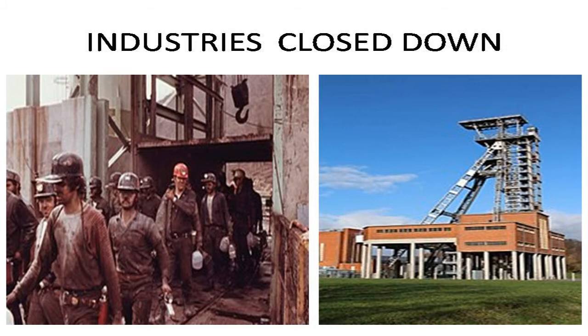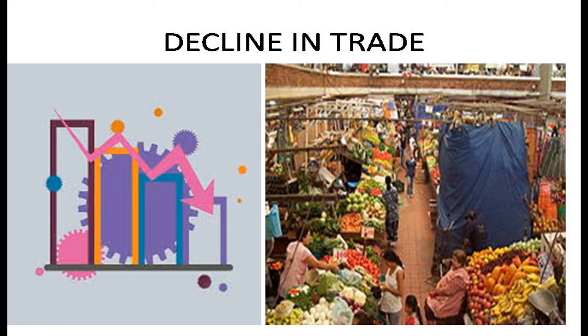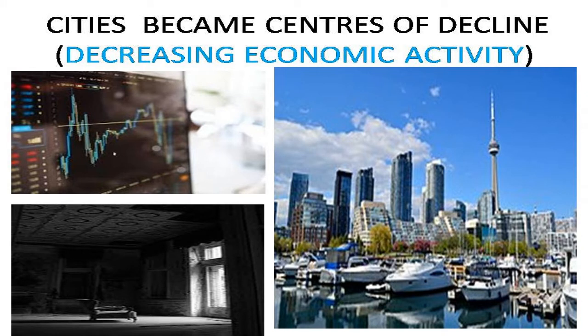As you know, industries and the industrial sector and service sector were offering employment opportunities to the people, but this depression hit them terribly. So we can say that cities declined.